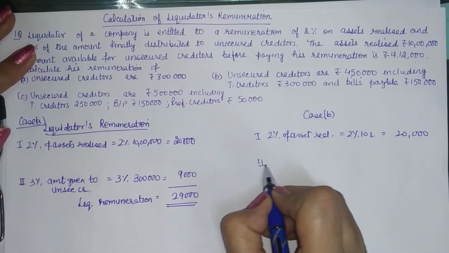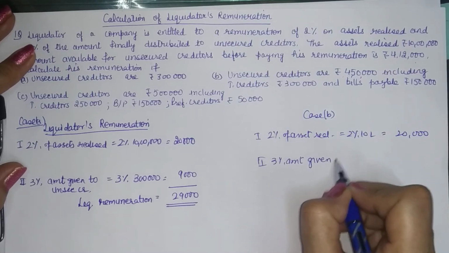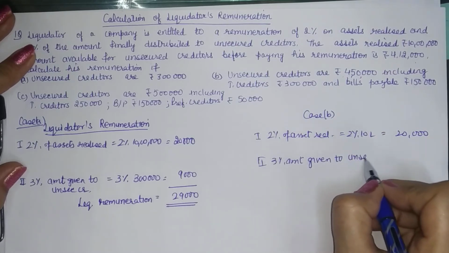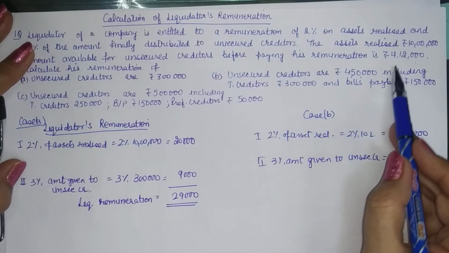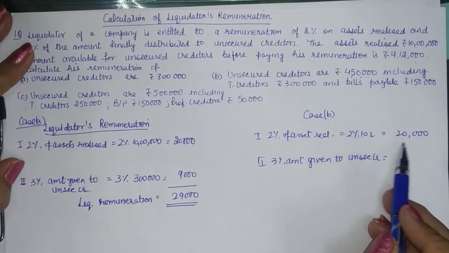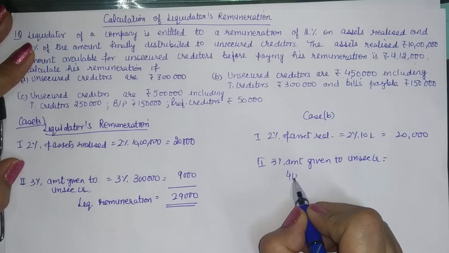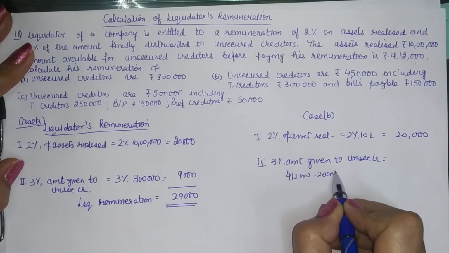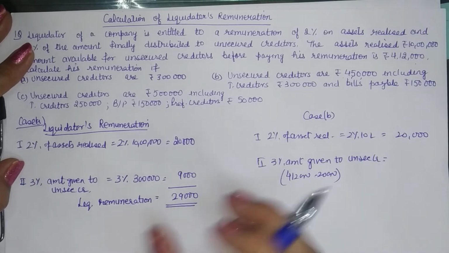Now the second component is 3% of the amount given to unsecured creditors. What is the amount to be paid to them? Since you had 4,12,000, out of that you are to pay this 20,000, the first component. So 4,12,000 minus 20,000, the balance is 3,92,000.